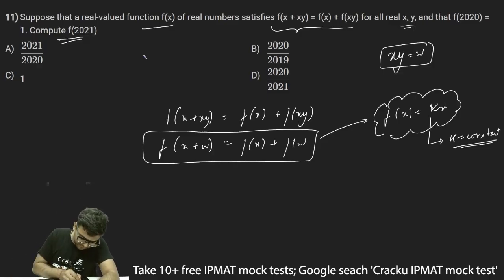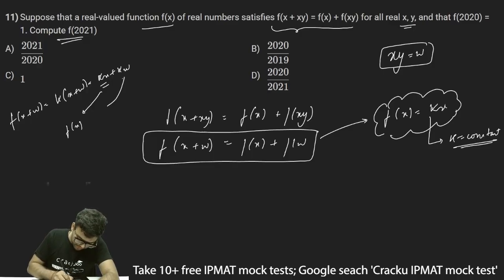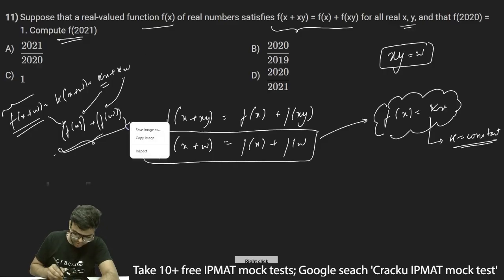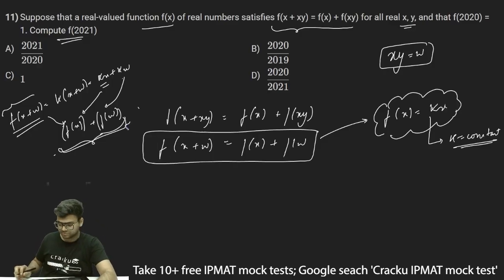So if I see f(x + w) now, it will be k(x + w), or I can write kx + kw. Now kx can be written as f(x) and kw can be written as f(w). Thus f(x + w) can be written as the sum f(x) + f(w). Thus the general equation will be f(x) = kx.